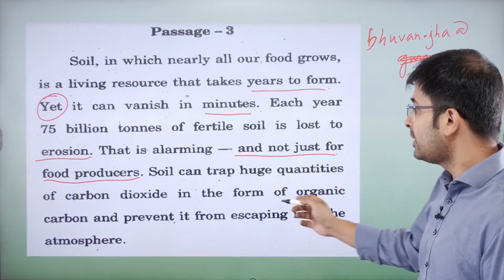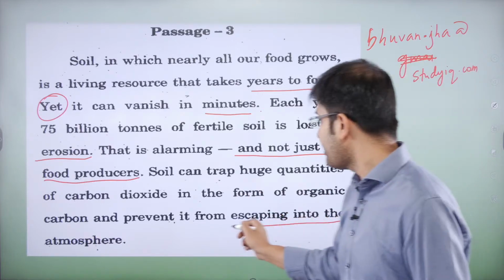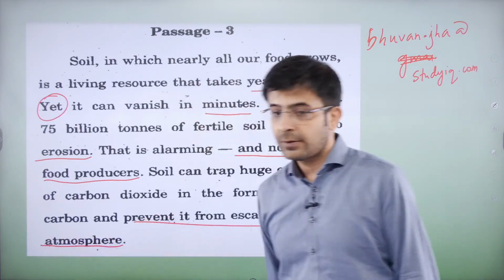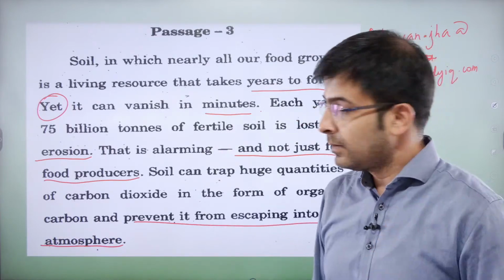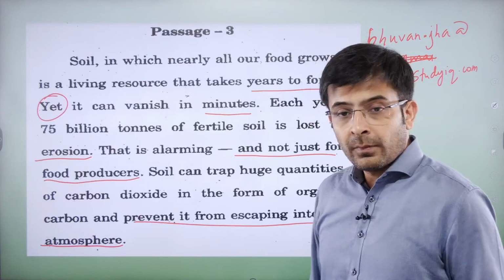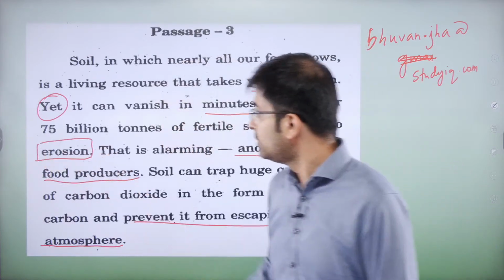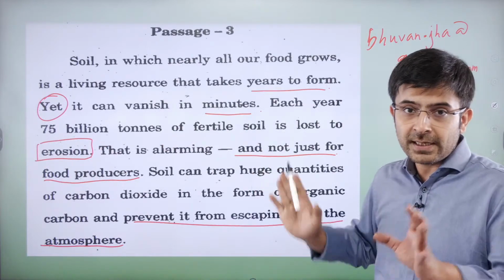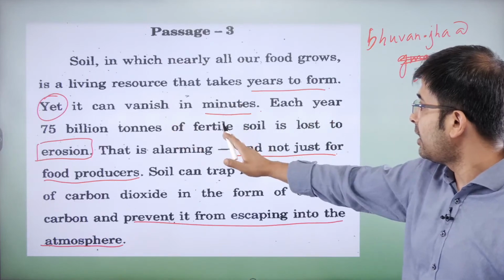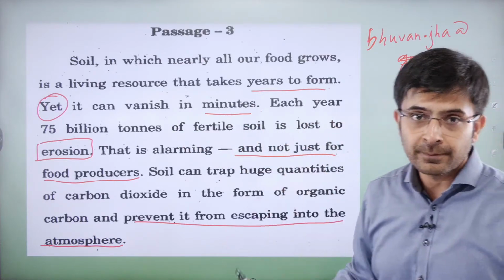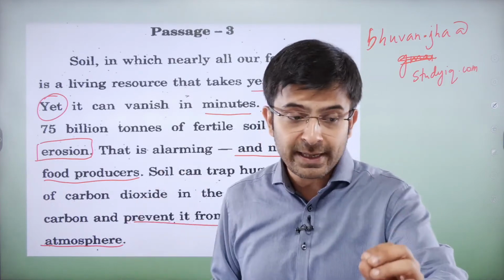Soil can trap huge quantities of CO2 in the form of organic carbon and prevent it from escaping into the atmosphere. So soil acts like a carbon sink, basically. It traps CO2. Are you able to understand? Has the author said who causes the erosion? No. No mention there. Please understand that. He just said each year a huge amount of fertile soil is lost to erosion. Statement. He has not said who causes the erosion. Keep that in mind, guys.